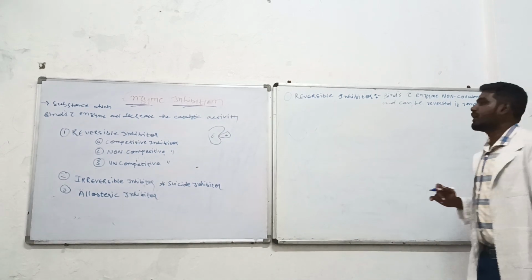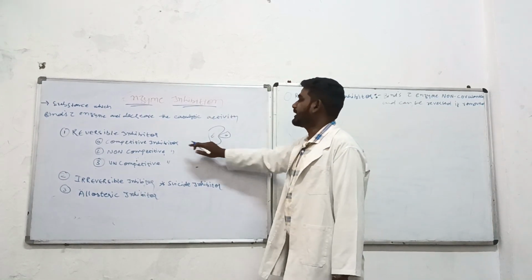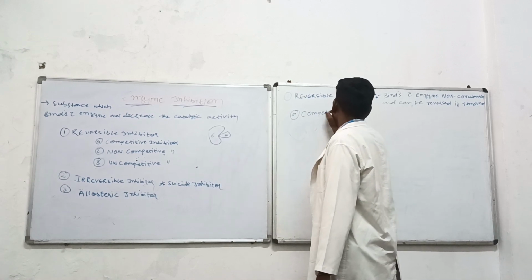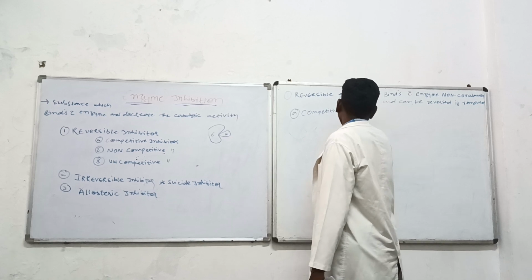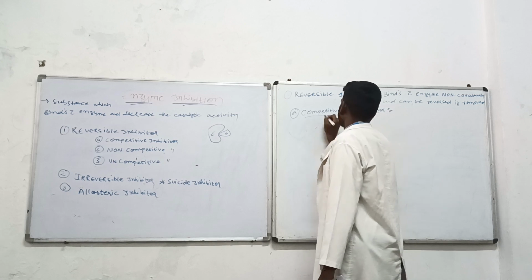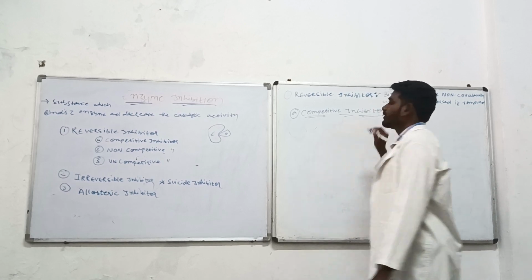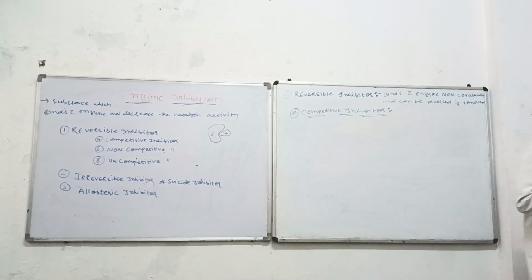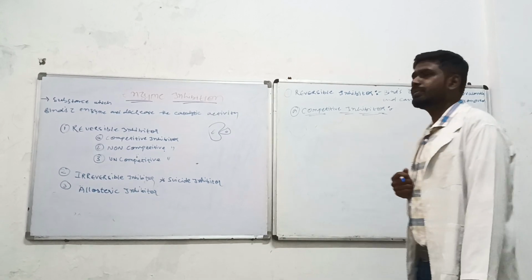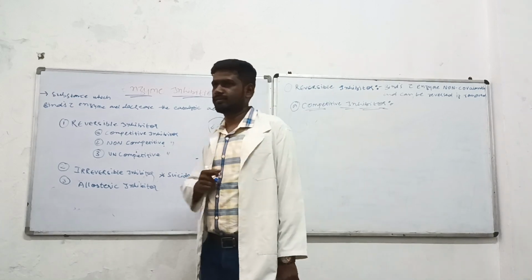ठीक है. Now, coming to the first in that category, the competitive inhibitor. Competitive inhibitors के नाम से समझ में आ रहा. There is a competition happening between things.